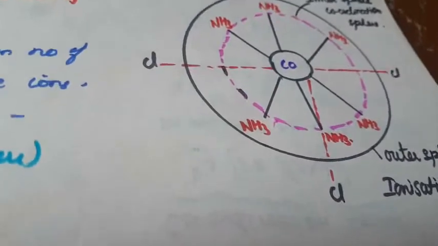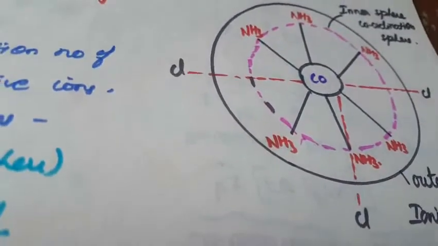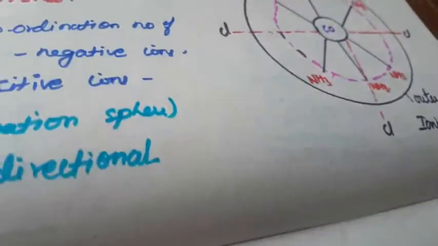Another point is that primary valencies are non-directional.